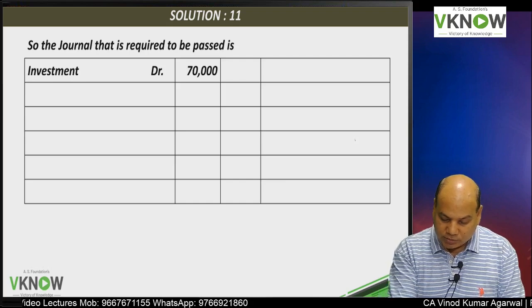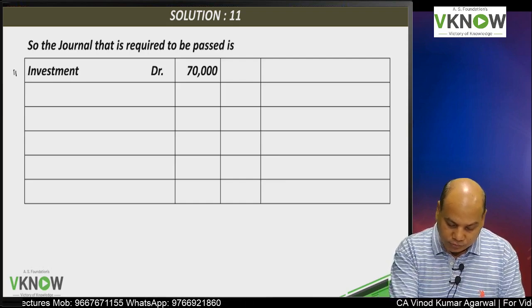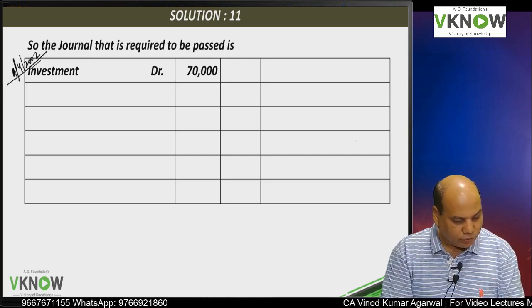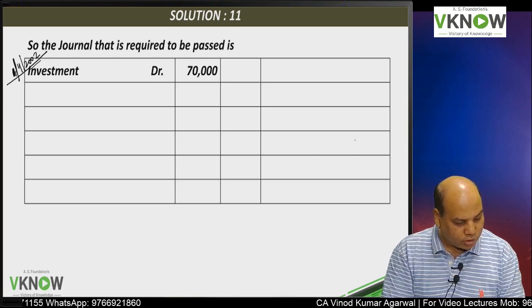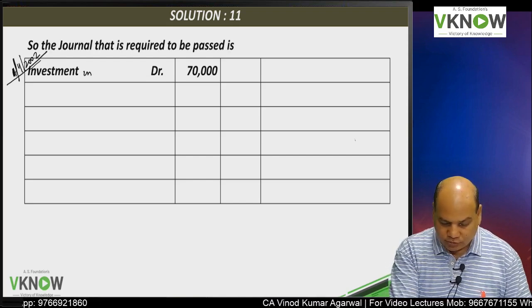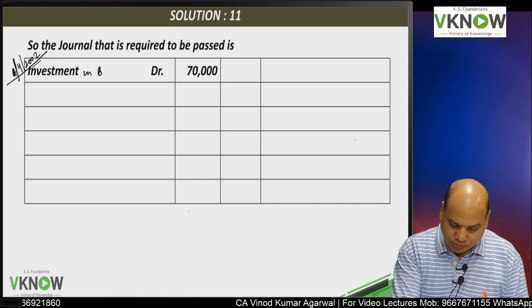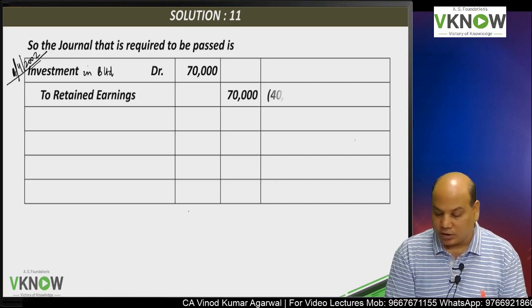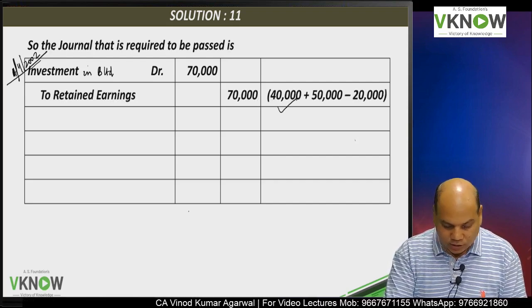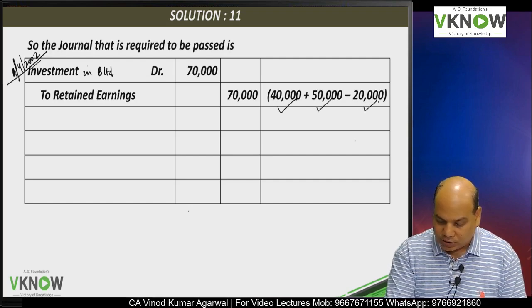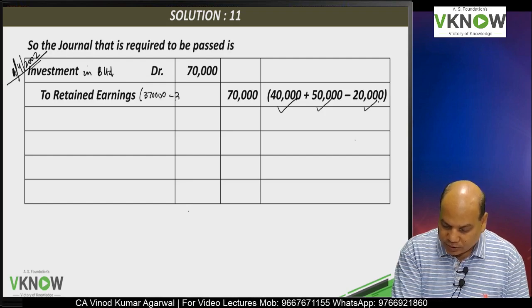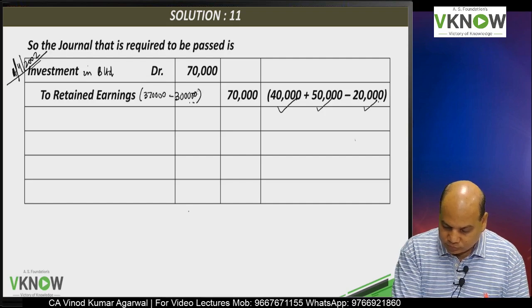So we have written the journal entry also for understanding. This entry we will pass on 1/4/2002. You can write the date please. On 1/4/2002, investment in B Limited account debit 70,000 to retained earnings 70,000. They have given the calculation 40,000 plus 50,000 minus 30, or you can write in bracket, which is easy for you to understand, 3,70,000 minus 3 lakh.